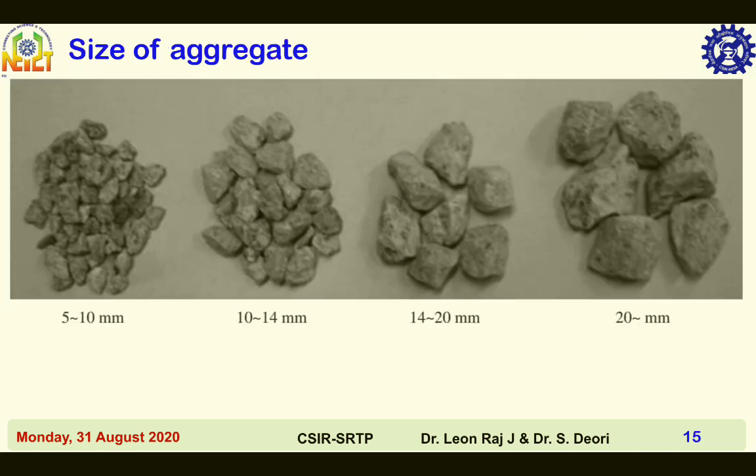Sizes of aggregate. Different sizes of aggregates are shown in this slide: 5 to 10 mm aggregate, 10 to 14 mm coarse aggregate, 14 to 20 mm coarse aggregate, and coarse aggregates of size greater than 20 mm.